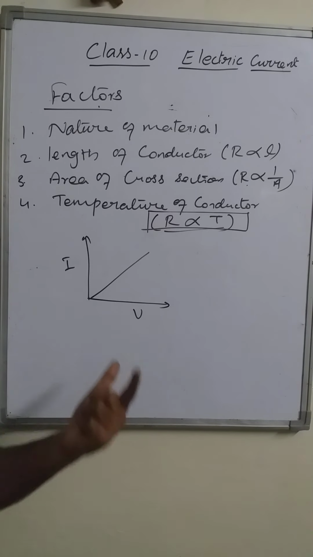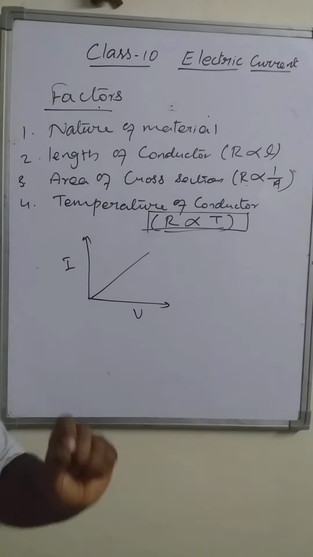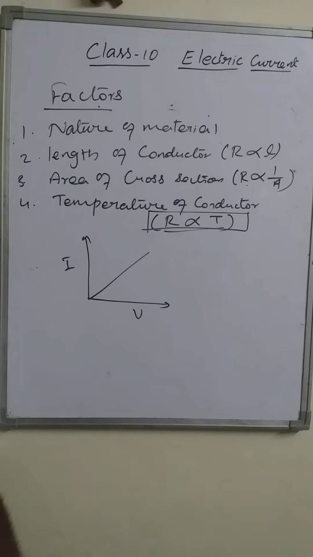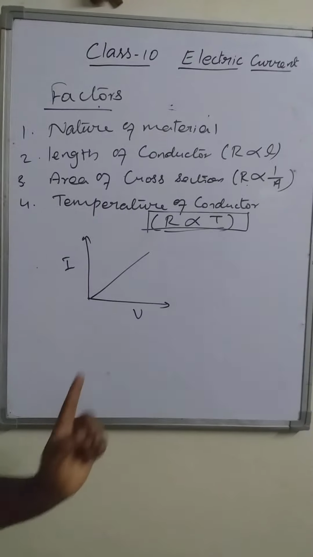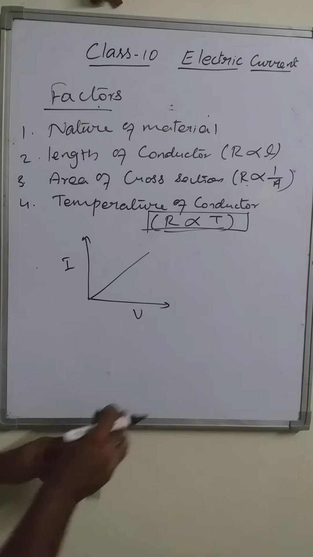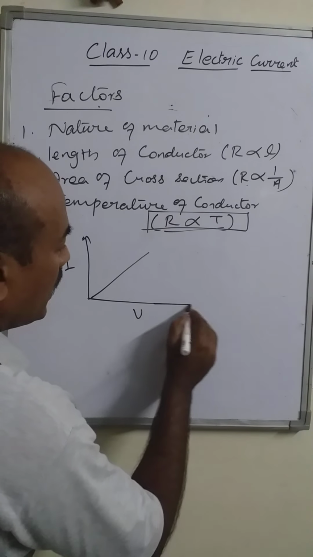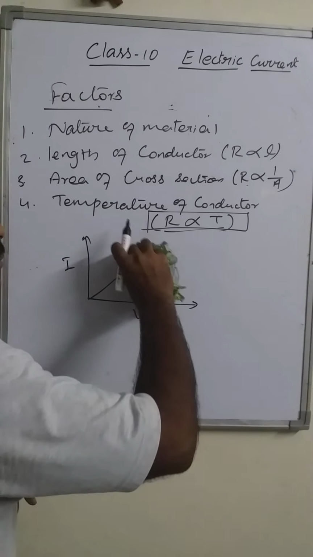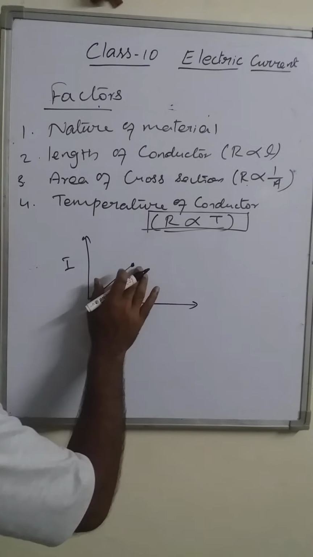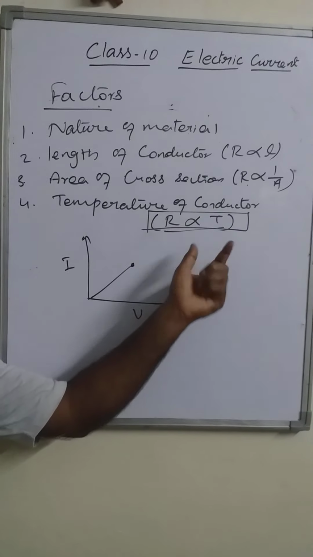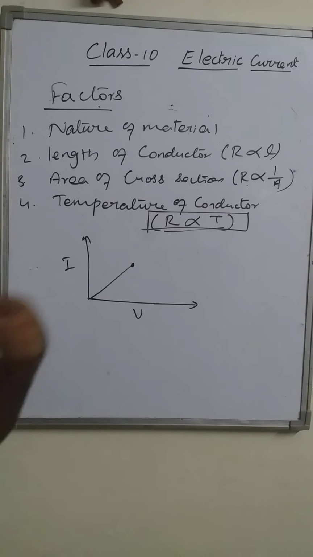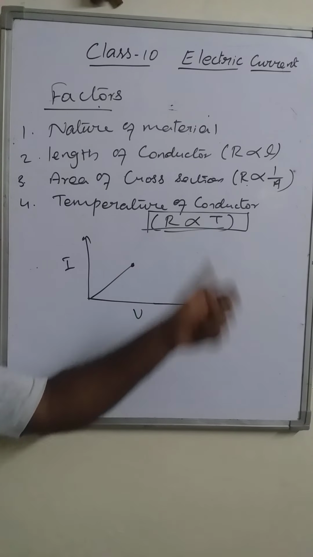As heat is produced, the temperature of the conductor increases, and the resistance also increases. That's why the graph we plot is a straight line, but it will not be a straight line forever. After a limit, after some time, this graph will bend. Suppose up to this point it is a straight line, because in the beginning there will be no change of resistance. After some time, as the temperature increases considerably, only then does the resistance of the conductor change.